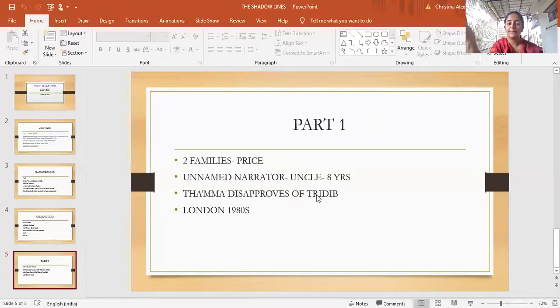Throughout the novel there is one thing that we see, that the narrator is very, very interested in Trideep. He's almost worshipping his uncle Trideep. Then we have Thama, who's the grandmother, and in the first chapter itself, we see her disapproval of Trideep. And the story begins in London in the 1980s.